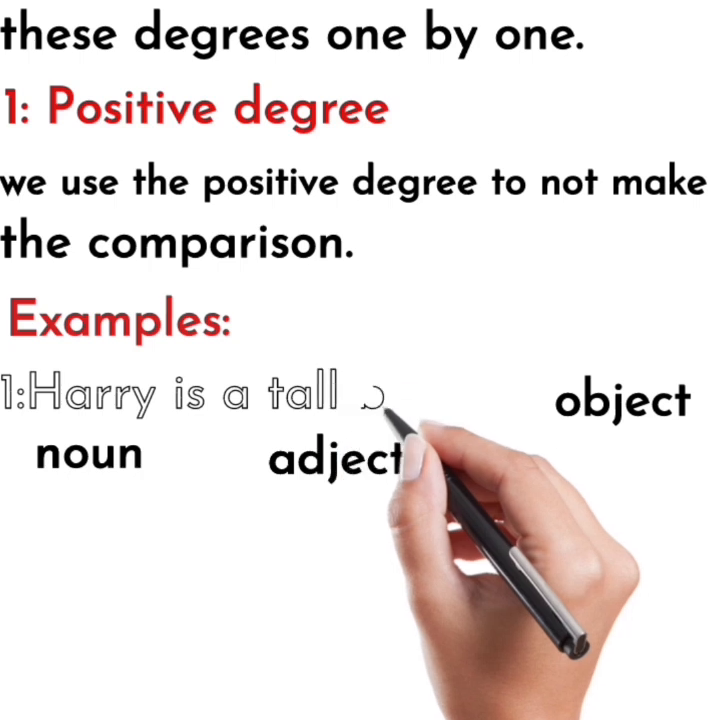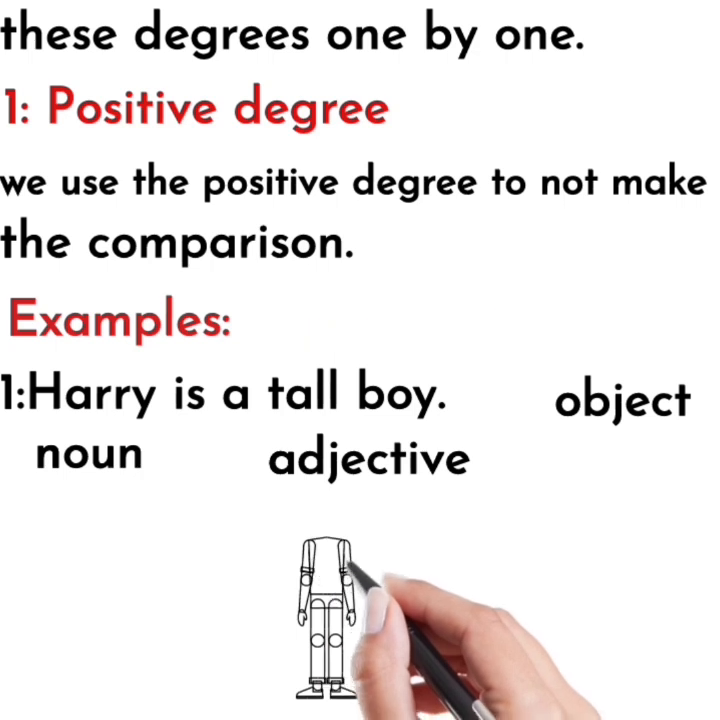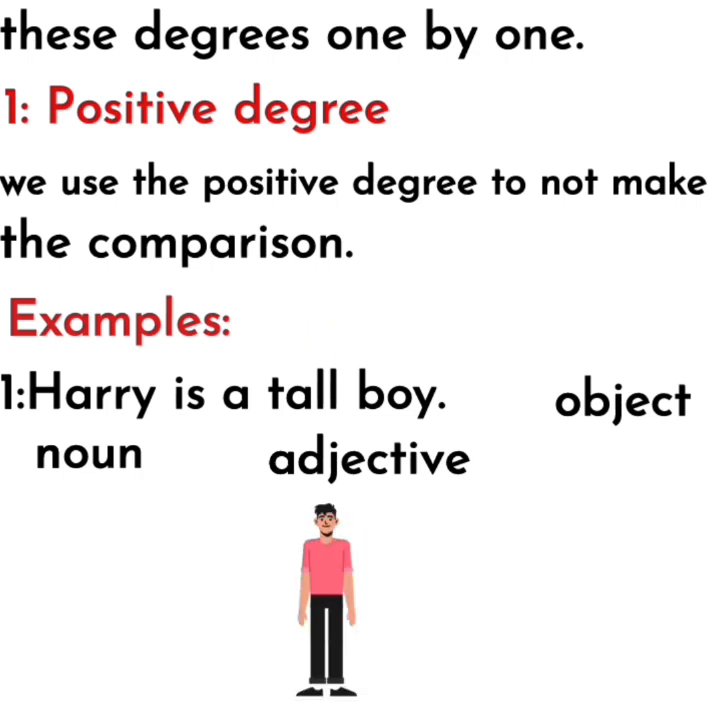So this is the positive degree because we don't make any kind of comparison in this example. We just described our noun Harry, the qualities of Harry, in a simple way, in a positive way. So these are the positive degree.